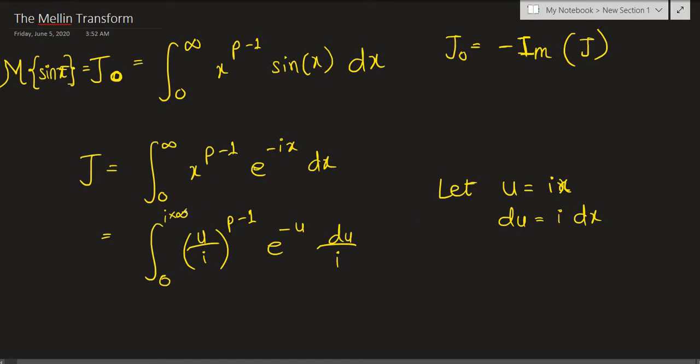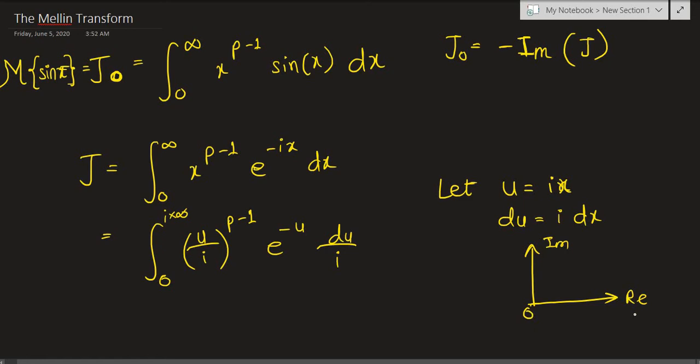Again, why didn't I just write infinity, and why did I write i times infinity? That's because there is a difference between i times infinity and infinity. So this integral from 0 to i times infinity is purely imaginary. Say this is your complex plane. This is the imaginary axis, this is the real axis.